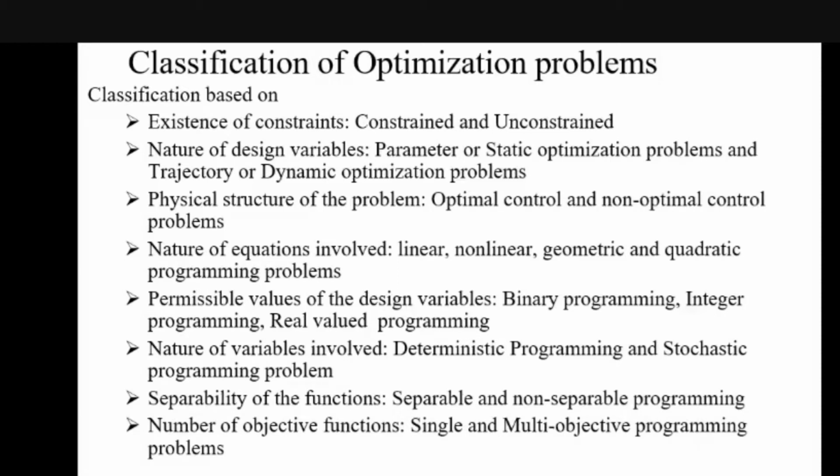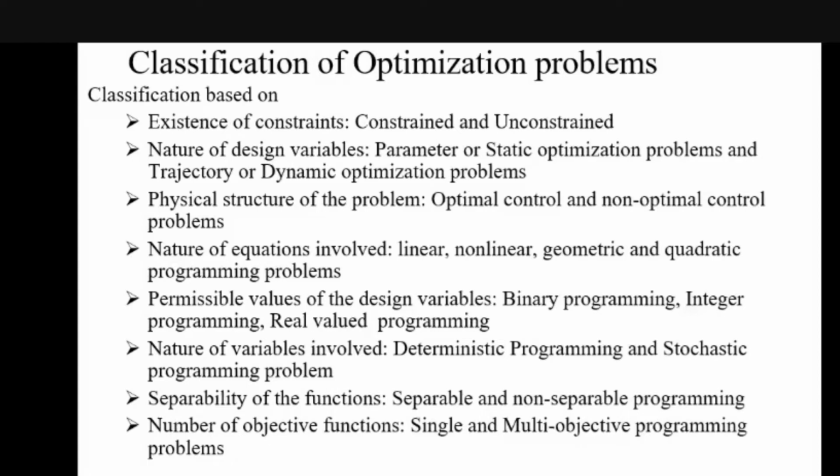Then based on the permissible values of the design variables, the values may be real, or integers, or binary. This is based on the nature of the design variable behavior. Then the nature of the variables involved: deterministic variables and stochastic nature, stationary, non-stationary.